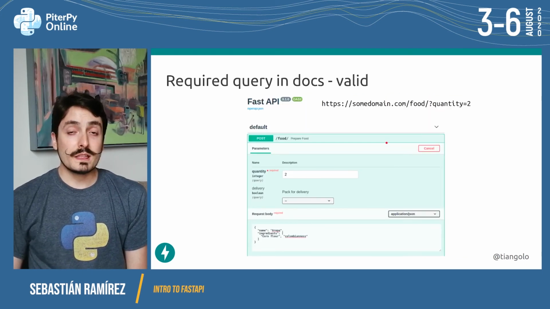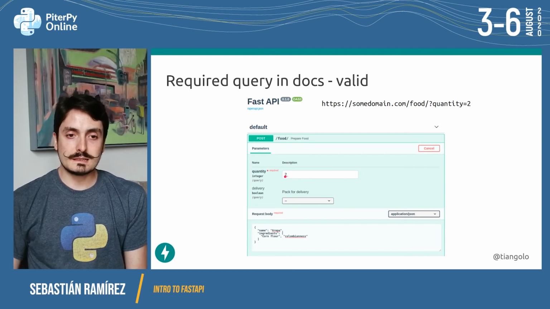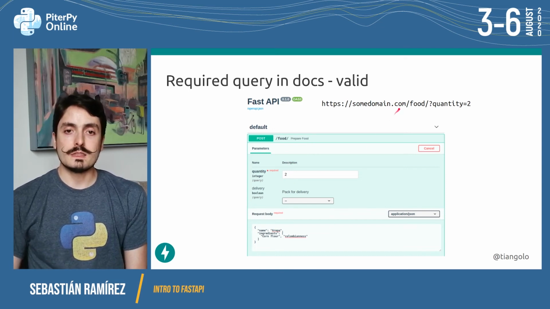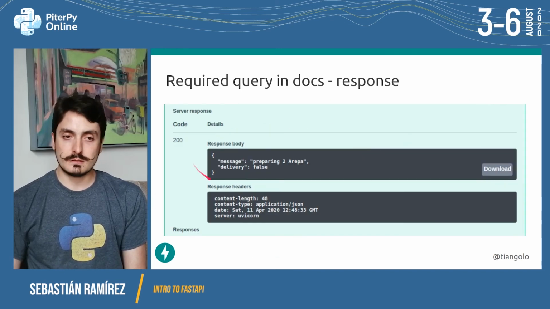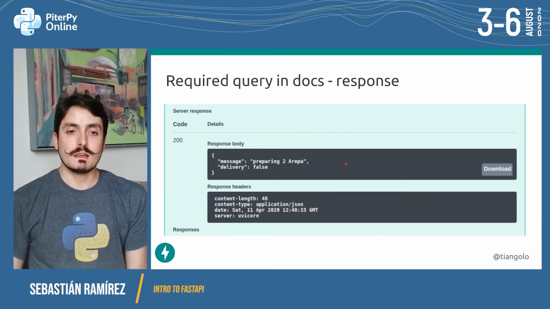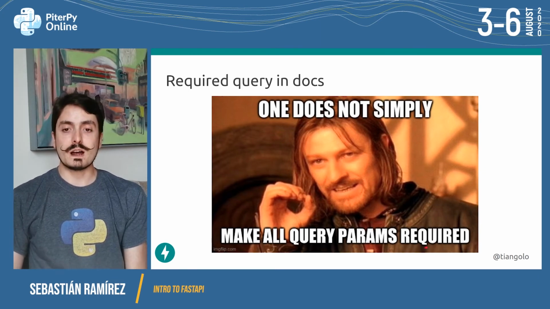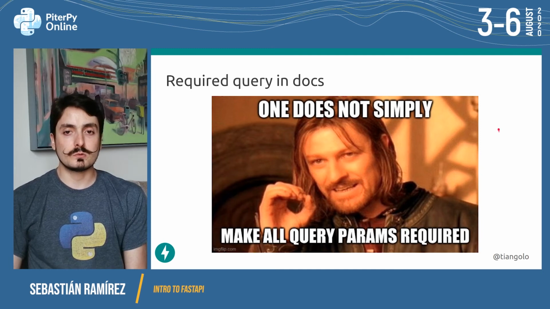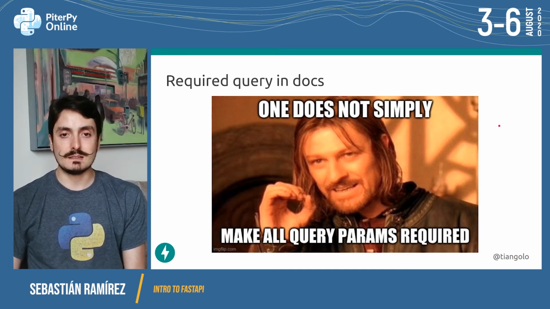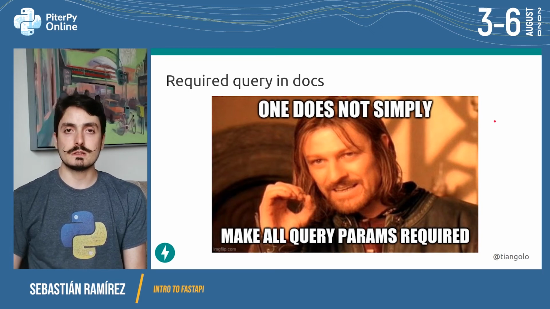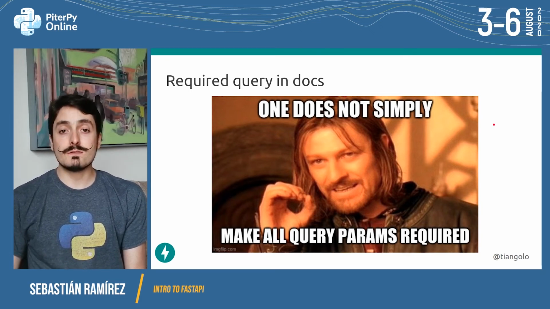Cool. What happens if you send valid data? If we pass the integer here, quantity 2, and we send it, this is how it will look in the URL. After the question mark, we have quantity equals 2. If we pass that, then we will receive the response. Everything will work correctly because we are passing the required query parameters. Something to have in mind: one does not simply make all query parameters required. Query parameters are normally not required, and it's going to confuse your clients if you make a lot of query parameters required. So it's not a common thing to do, but if you need to, you can do that.